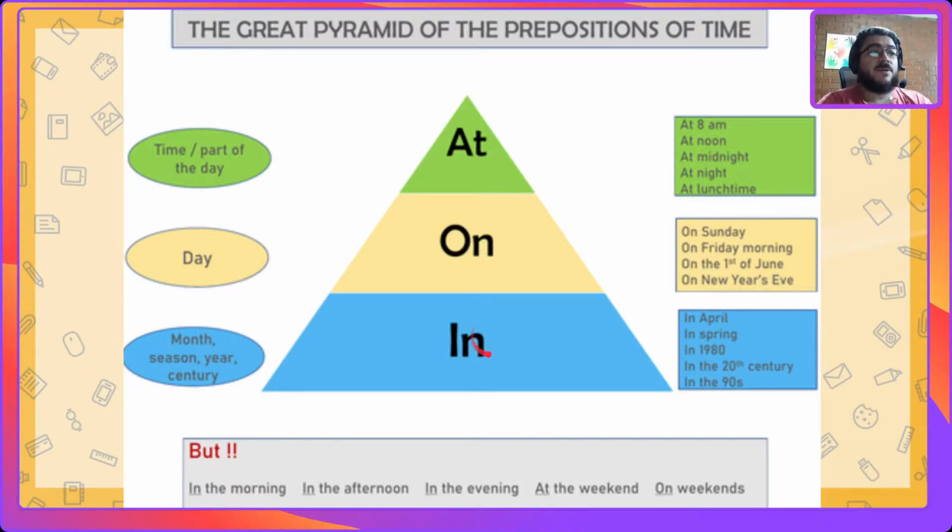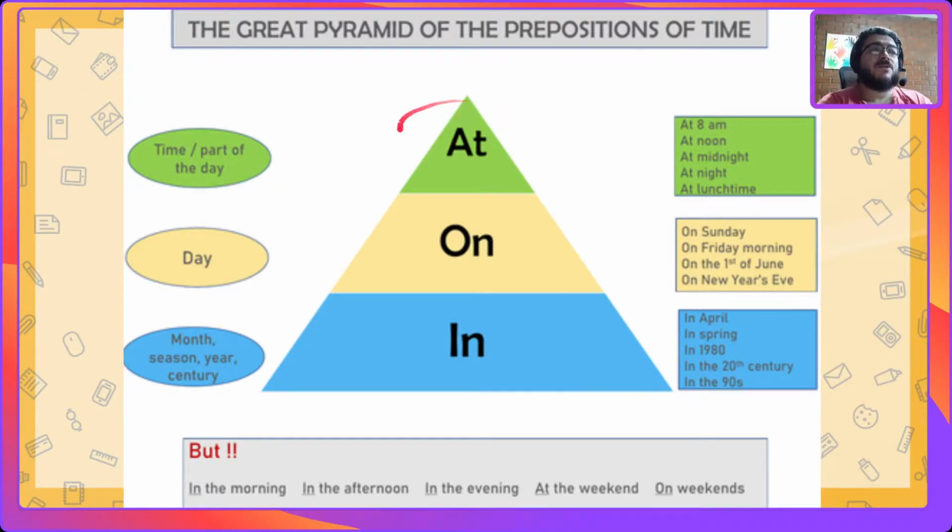Now, whenever we are using in, we're going to use it for months, seasons, years, or centuries, like in April, in the 80s, in the 20th century. This is the most general one. When we're being very specific, we're going to use on. We're going to talk about days. On Sunday, on Friday, on the 1st of June, yeah?